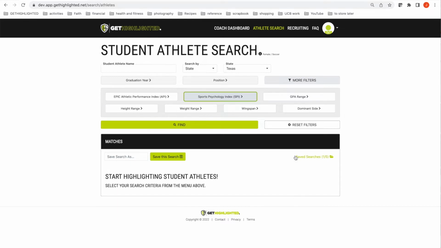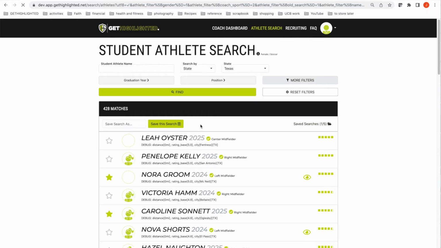The college coach could also search on GPA, height, weight, wingspan, and dominance side. But similar to the college search tool, the student athlete search tool is going to return student athletes that are ranked by attributes that matter the most to the college coach. And the strongest match is going to be returned with a 5-bar strength indicator on the match score.